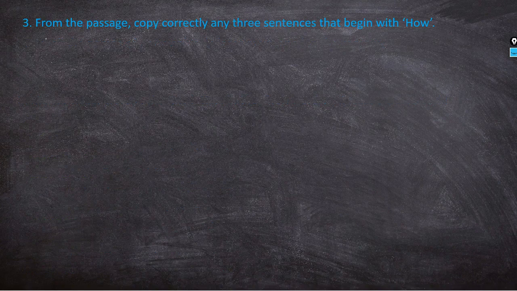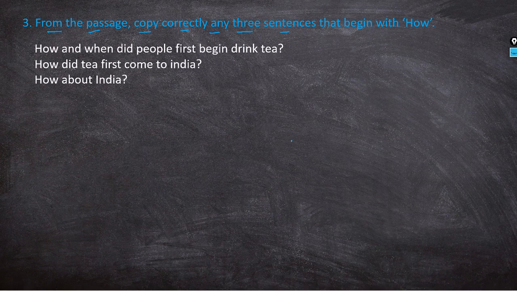Third question: from the passage, copy correctly any three sentences that begin with 'how'. So these three sentences are: How and when did people first begin to drink? How did tea first come to India? How about India?